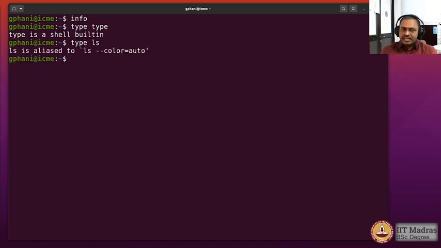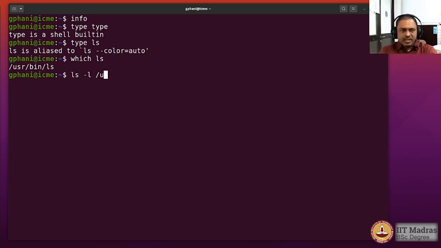Now it says that ls is aliased to certain command. So which means that it is actually coming from the command ls after having been aliased with certain option. Okay, and which ls will tell you that it is actually coming from the operating system because there is an executable available. Can we check about that?